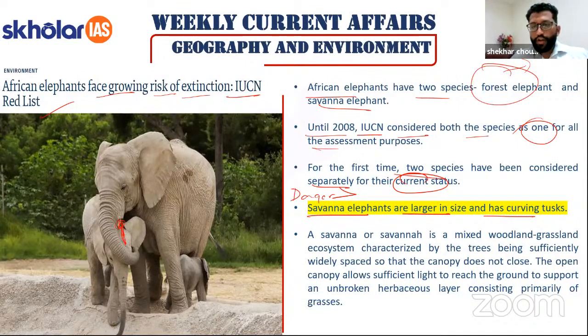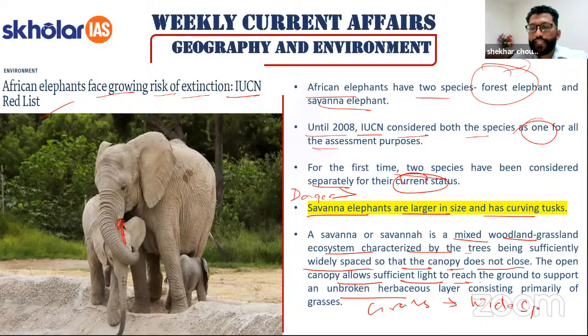Okay, a savanna is a mixed woodland grassland ecosystem characterized by trees being sufficiently widely spaced so that the canopy does not close. The open canopy allows sufficient light to reach the ground and support the unbroken herbaceous layers consisting of grass. So a lot of grass and widespread trees.